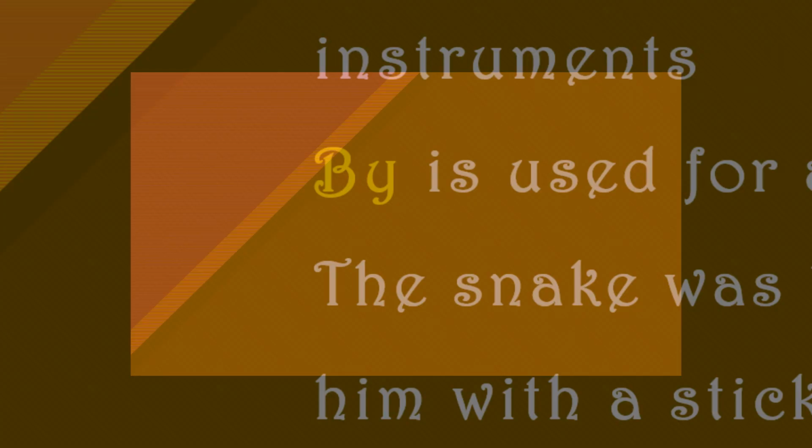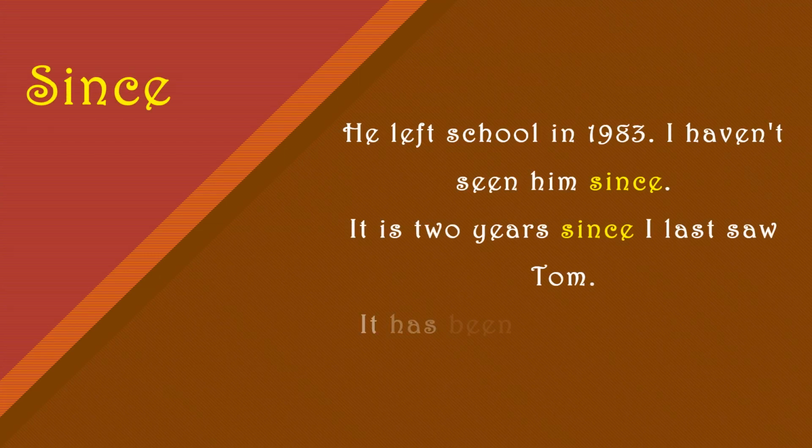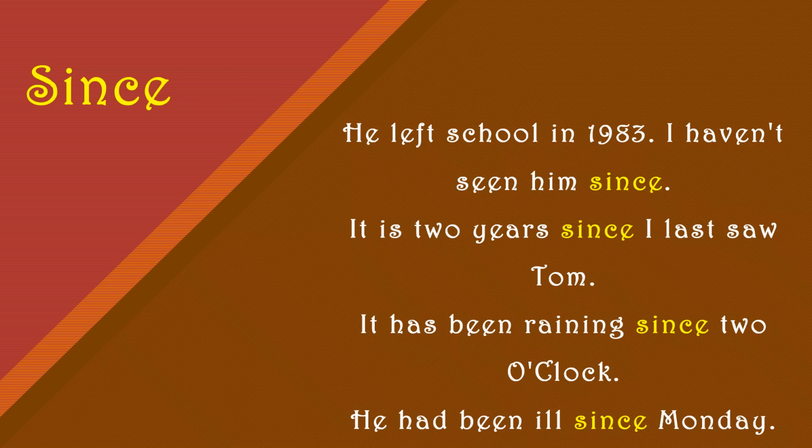Then we have since. It has been raining since 2 o'clock. He had been ill since Monday. Since can also be used as an adverb, children. An adverb doesn't have an object. Example: He left school in 1983. I haven't seen him since. It is 2 years since I last saw Tom.